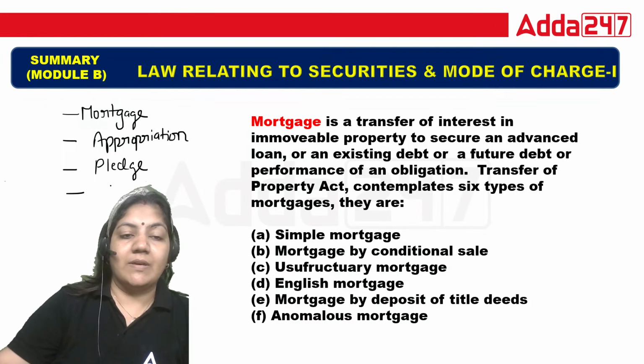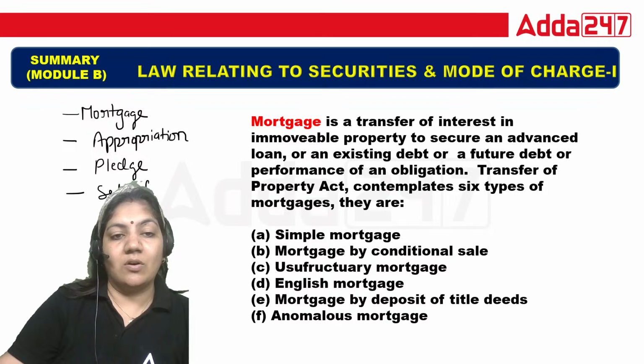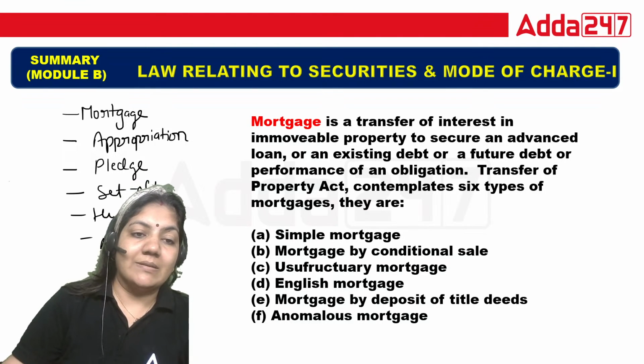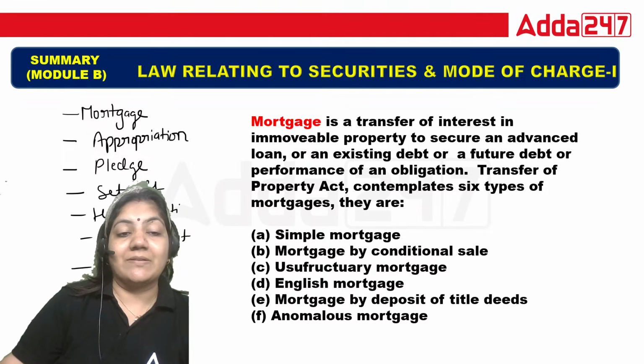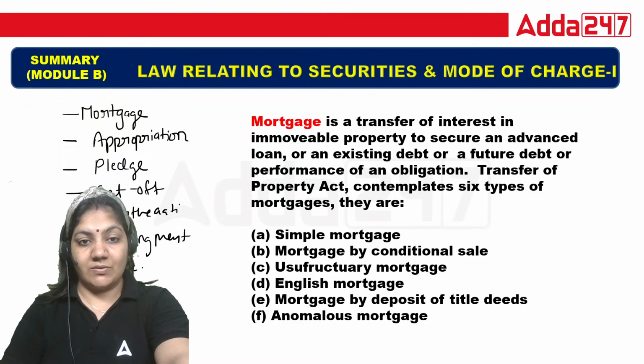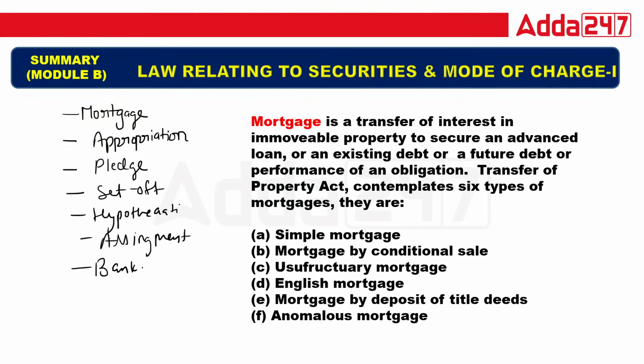Then the term set off, then hypothecation, and then assignment, and after that the banker's lien. So these are the important topics that we have to study in this unit: mortgage, appropriation, pledge, set off, hypothecation, assignment, and the banker's lien. This is the important concept that we have to study.